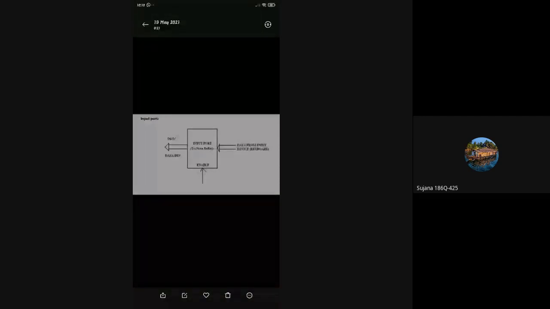Okay, so that means let's see how the input port and output port will be defined while interfacing. How we define the input port and how we define the output port in input output interfacing. First of all you have something called a microprocessor.